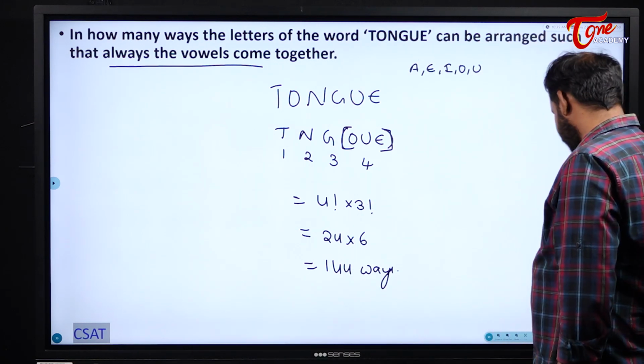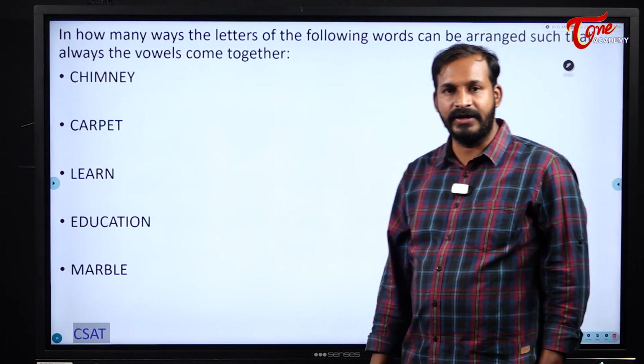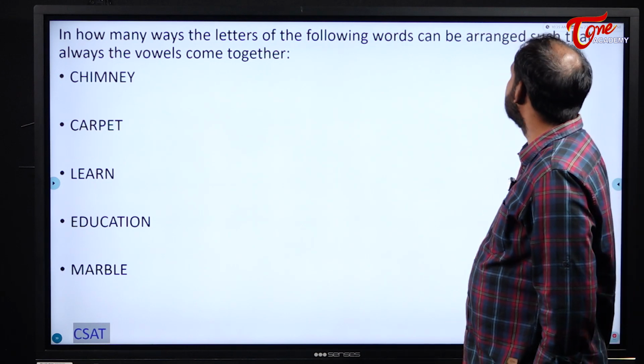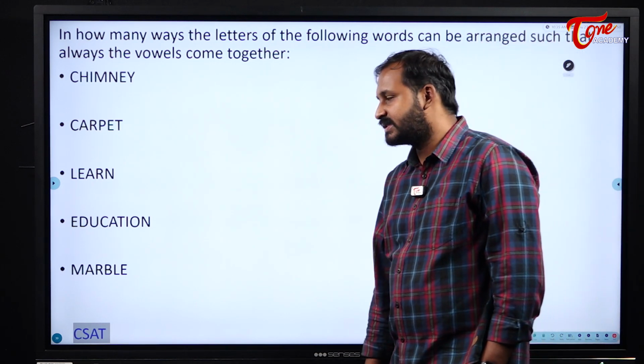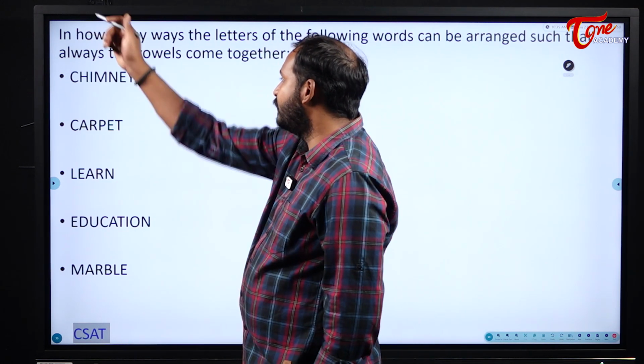Right? Next one. Now please try to solve these questions, students. Pause the video for a while and try to get the answer for this. In how many ways the letters of the following words can be arranged such that always the vowels come together? Just now I told you how to solve this one. Please pause the video and try to solve them.